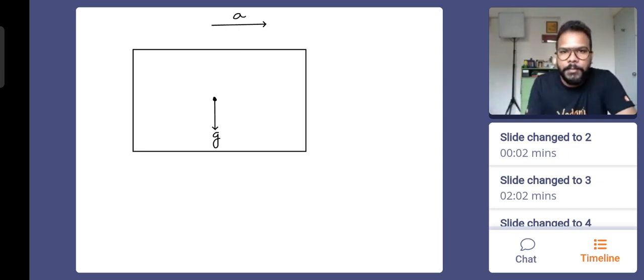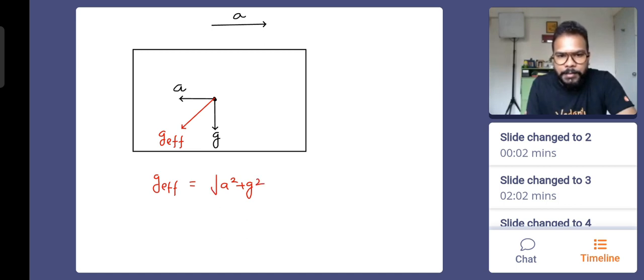What will be the direction of the pseudo acceleration, right or left? The direction of the pseudo acceleration will definitely be opposite to the direction of actual acceleration. So this becomes the direction of pseudo acceleration. And now do you see that the direction of effective acceleration is neither vertical nor horizontal? Can I say this is going to be the g effective direction? g effective is going to be the square root of a squared plus g squared.